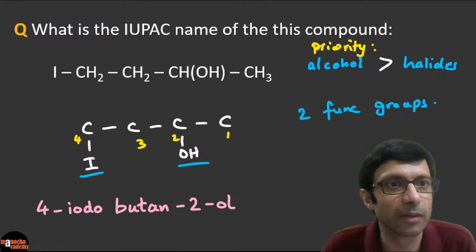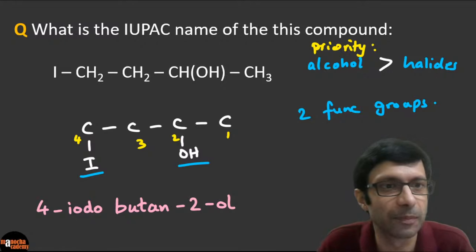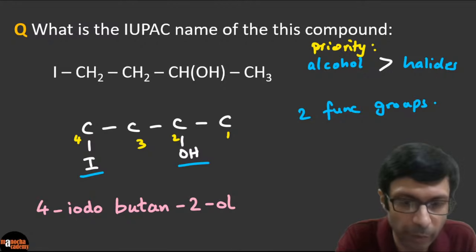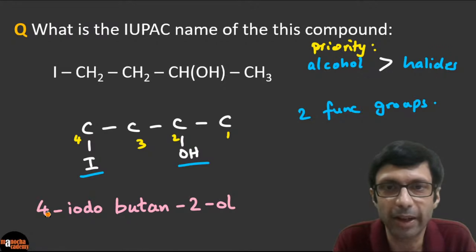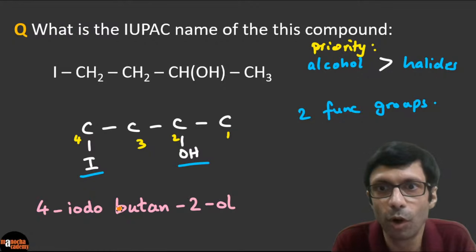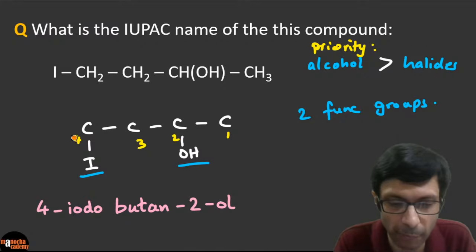Excellent. Ashish also almost has the right answer. Make sure you spell iodo correctly, guys. And Kartika also, there should be no comma here, right? So no comma between iodo and butanol. So the correct answer is 4-iodobutane-2-ol. Please check, because iodine is at position number 4.